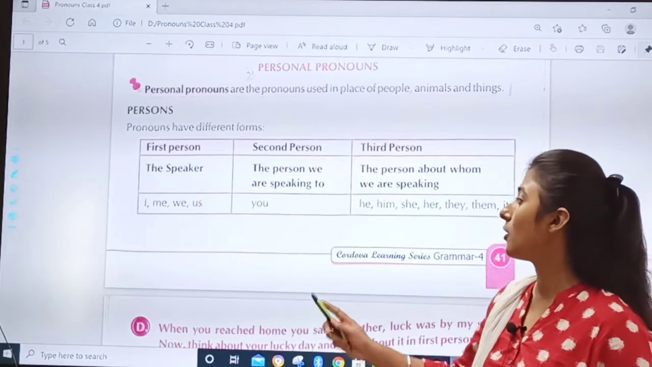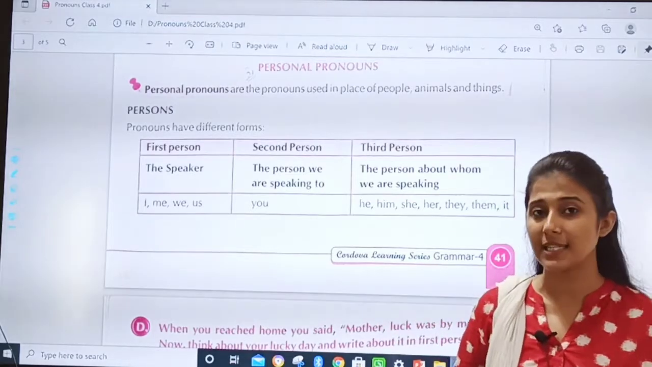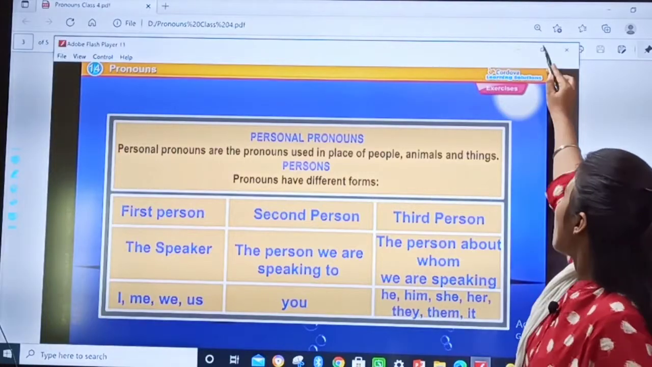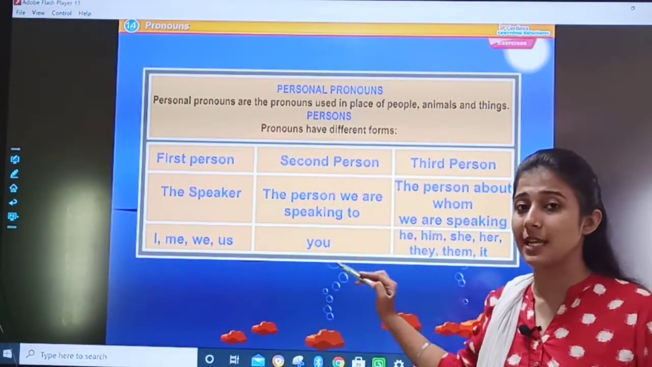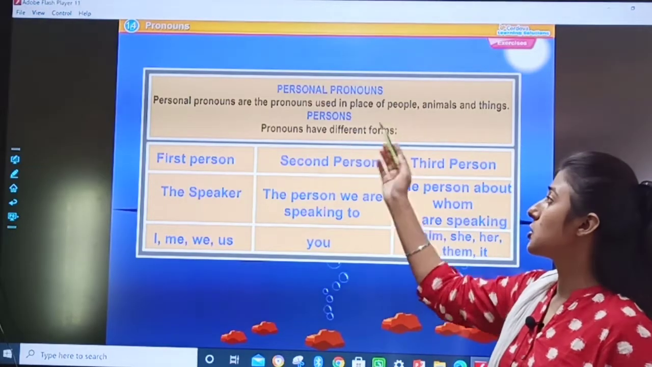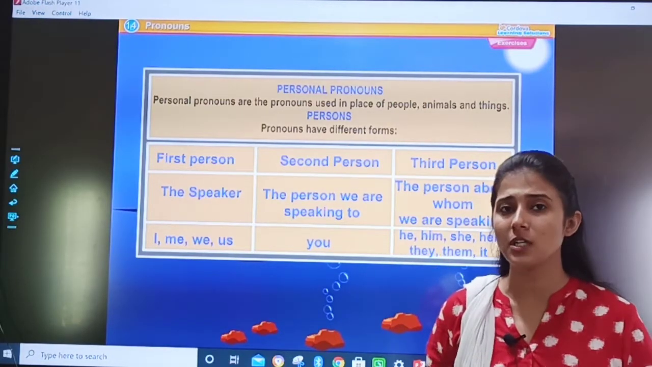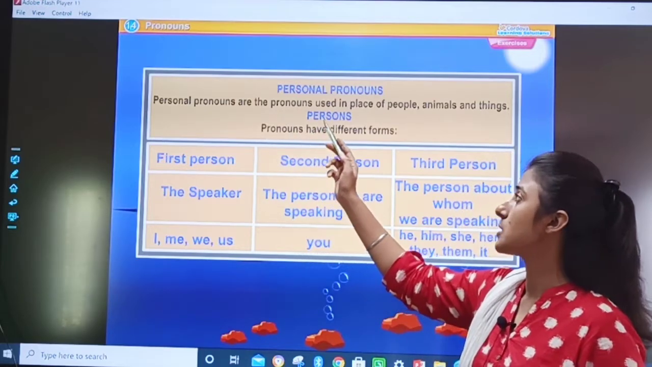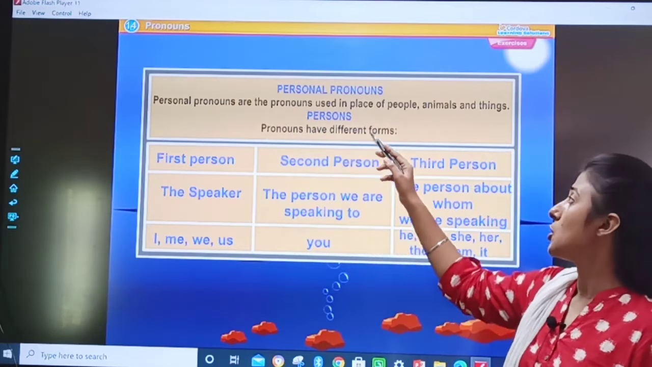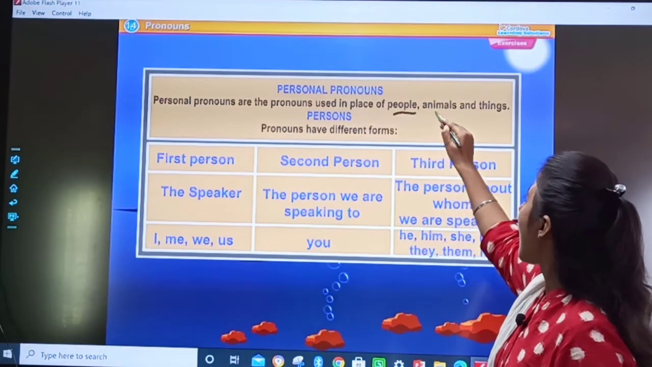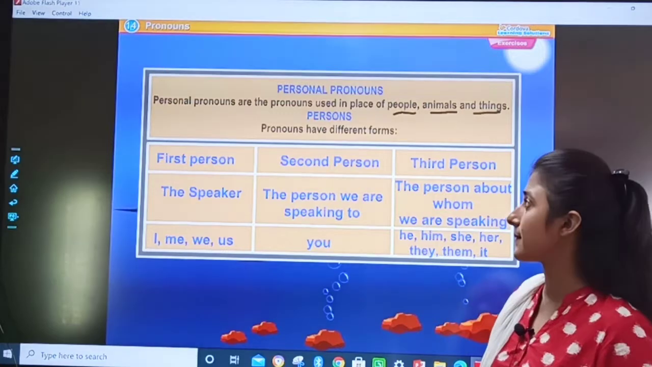So children, on your page number 41, you have personal pronouns. Can you see this table in your textbook on page number 41? Personal pronouns. Let us read what are personal pronouns. Personal pronouns are the pronouns used in place of people, animals and things.